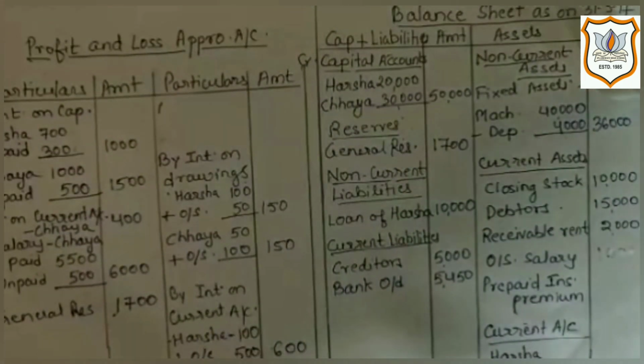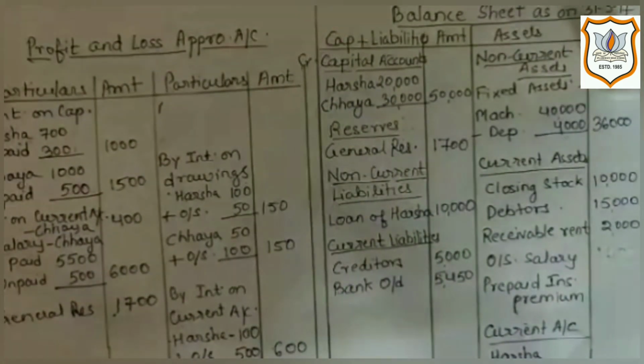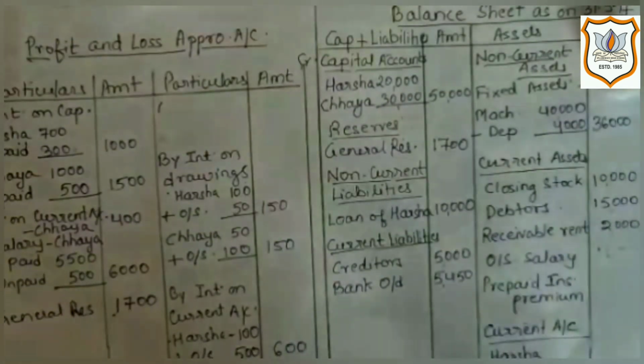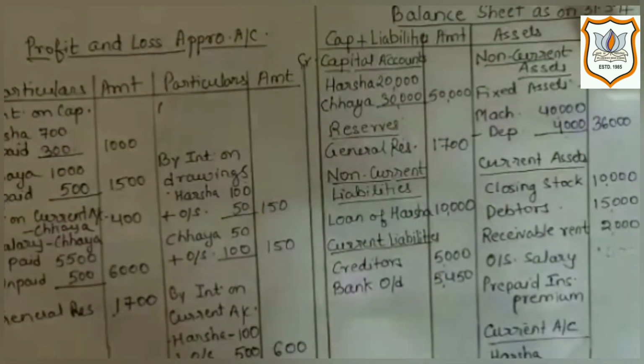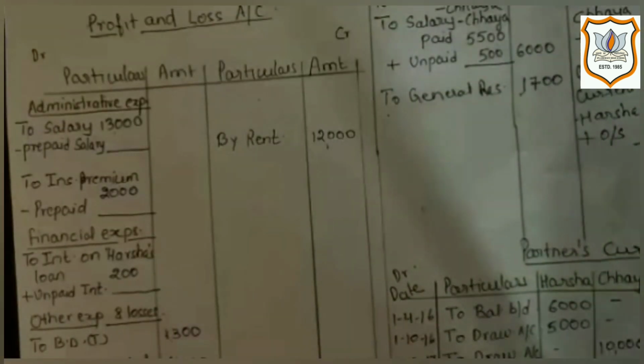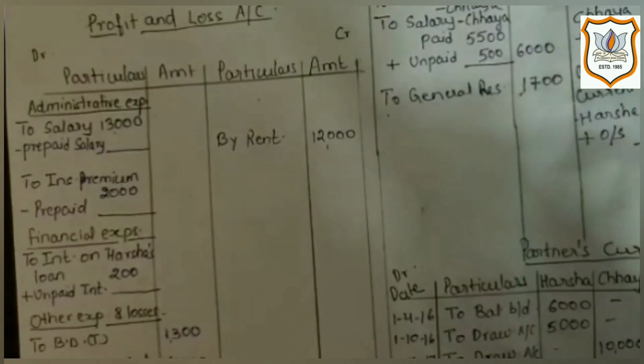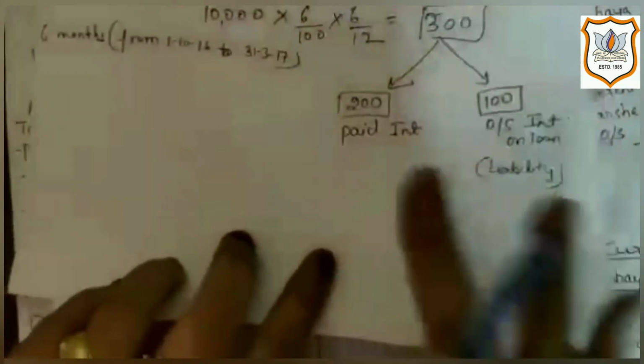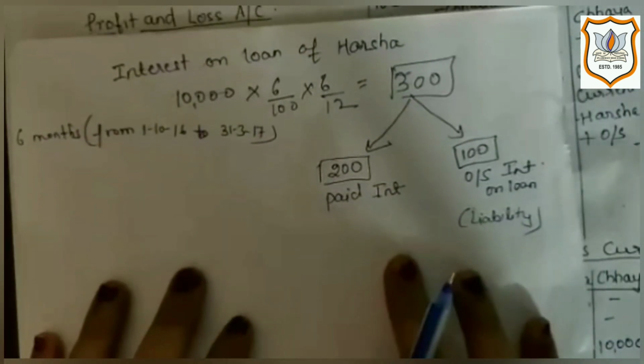Now let's move on to the hidden adjustment. Here if you see in question, in trial balance on credit side, loan of Harsha is given, and in bracket date is mentioned, that is 1st October 2016. That means Harsha has given loan to the firm on 1st October 2016. Now here we will have to calculate interest on loan. So let me show you calculation for this.